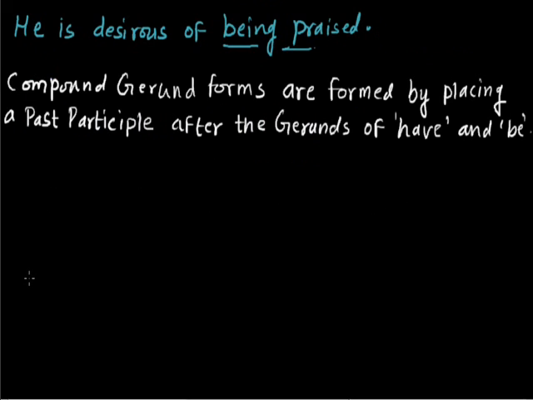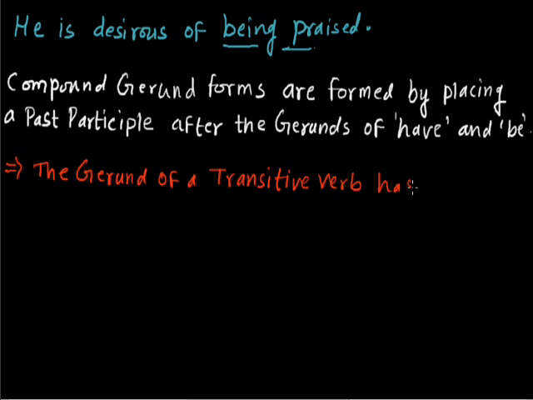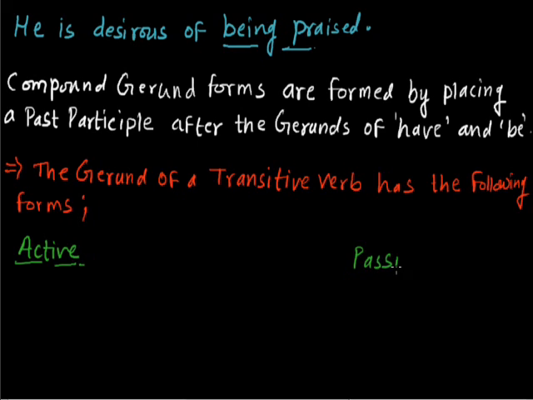The gerund of a transitive verb has the following forms: in active voice and in passive voice.